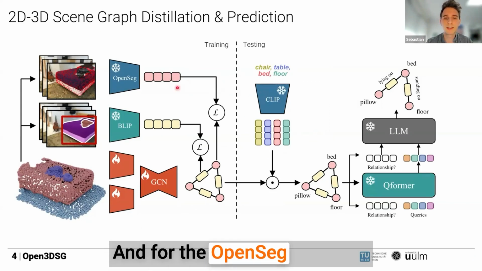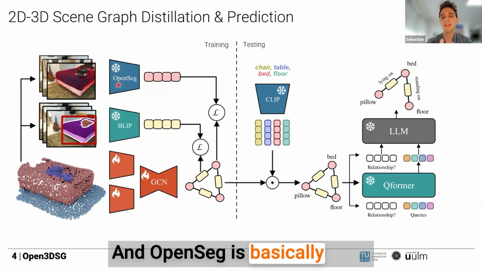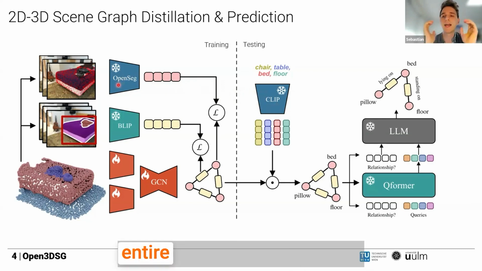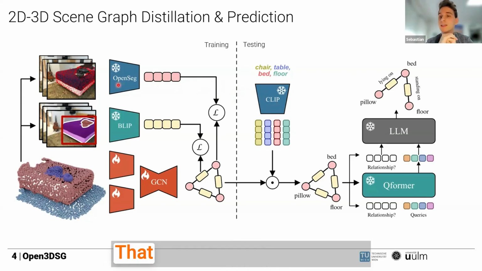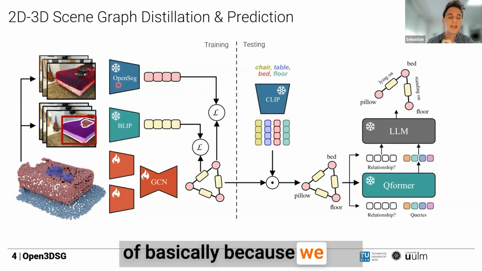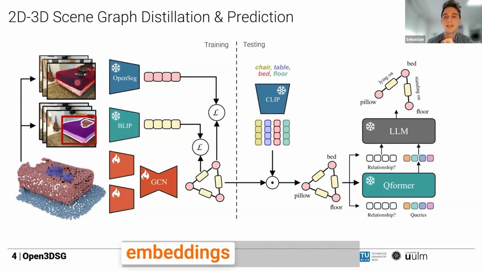And for the OpenSeg and CLIP, CLIP is an awesome model for this kind of open vocabulary classification, so we definitely wanted to use that. OpenSeg is basically CLIP, but CLIP works on entire images and gives you a feature embedding for the entire image. OpenSeg gives you feature embeddings for each pixel that are aligned with CLIP. We use this advantage because we can project the point cloud into the image space, and then aggregate the feature embeddings from OpenSeg for the pixels that the points are projected into. This is why we use OpenSeg.